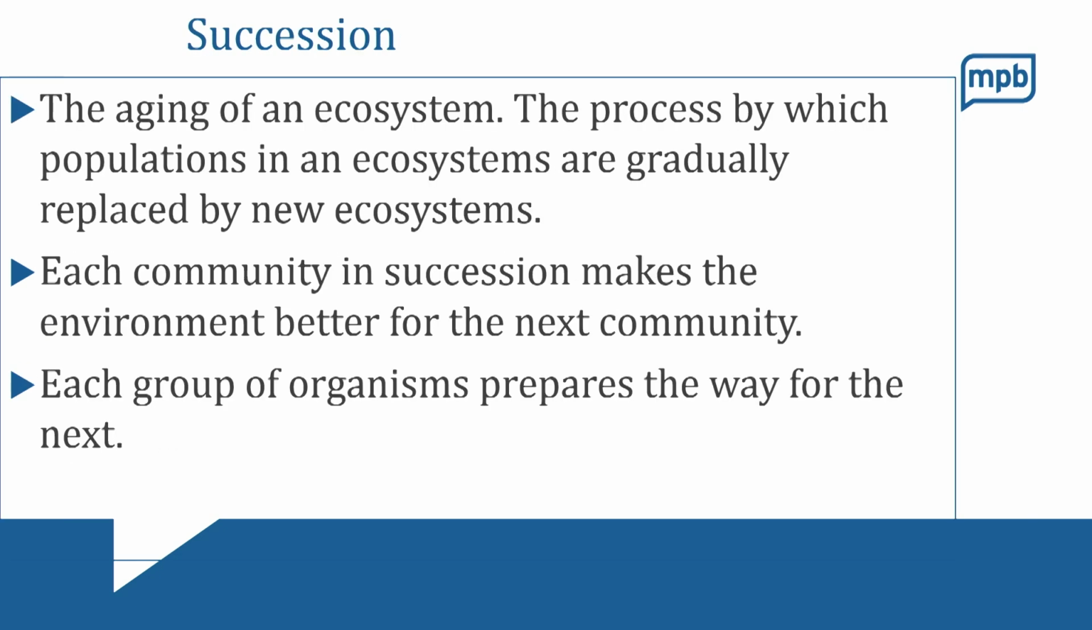So let's look at this in a little bit more detail. Succession is the aging of an ecosystem. It's the process by which populations in an ecosystem are gradually replaced by new ones. Each community in succession makes the environment better for the next community. Each group of organisms prepares the way for the next. And we're going to take a closer look at that here on the next slide.